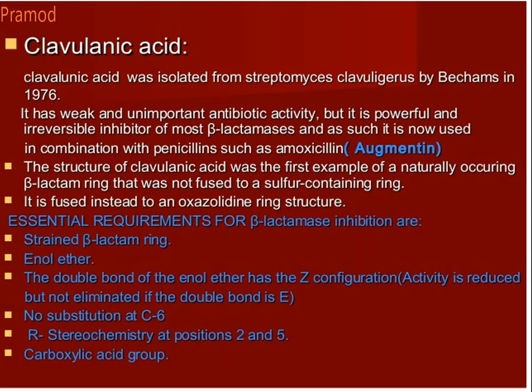So these are the effects of substituents on the R group. So what are the R groups and what are the effects of those R groups? This is explained in detail. Okay, now, next class. This was about the penicillins.